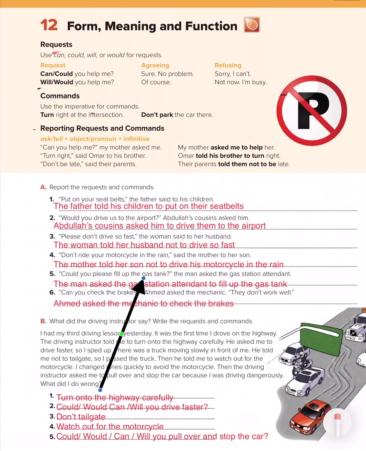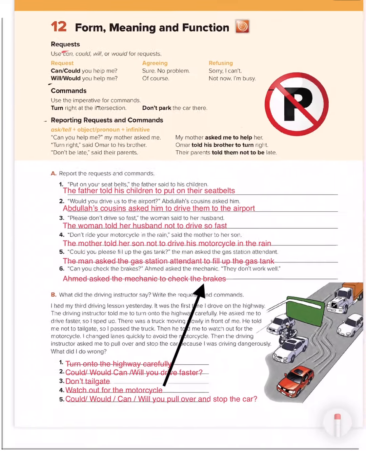Would you please fill up the gas tank? The man asked the gas station attendant. The man asked the gas station attendant to fill up the gas tank. Can you check the brakes? Ahmed asks the mechanic. They don't work well. Ahmed asked the mechanic to check the brakes. As you can see, Ahmed asked the mechanic, the object, to check, which is the infinitive, then to plus the verb, the brakes. Then after that, look what do we have here.